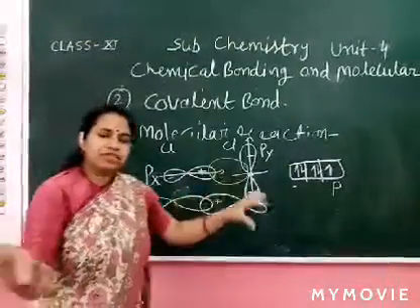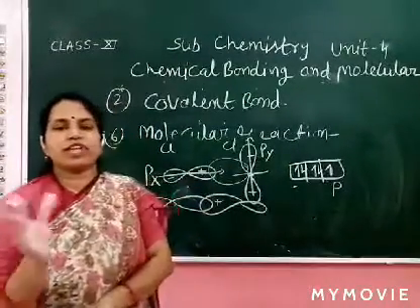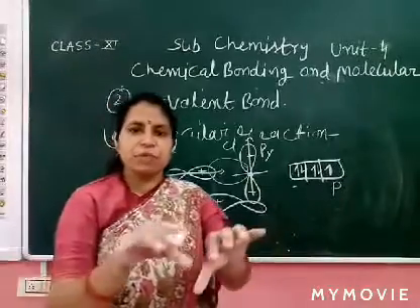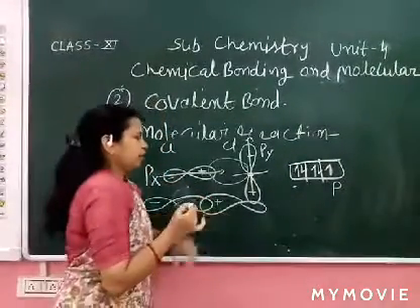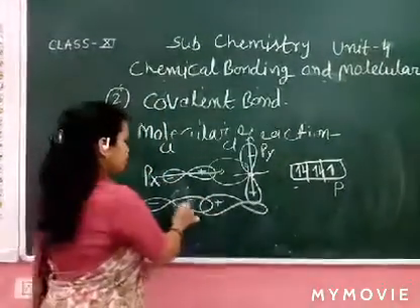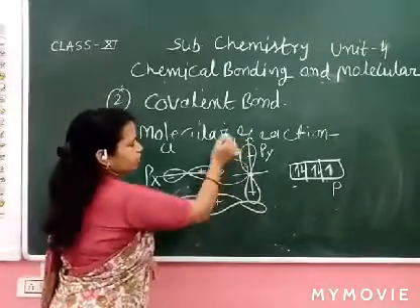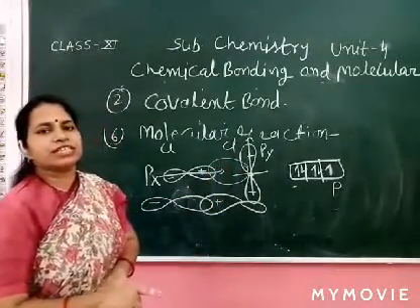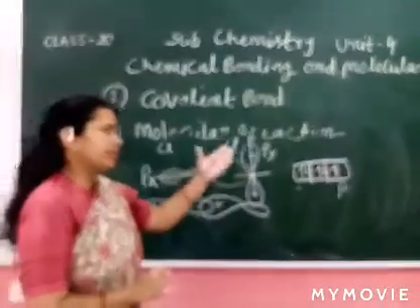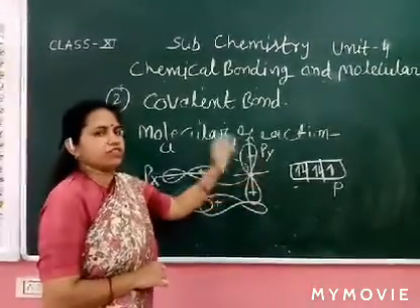When we take them in the same direction, x axis, y axis, or z axis, there is maximum overlapping and a strong bond is formed. There is maximum overlapping along the axis.